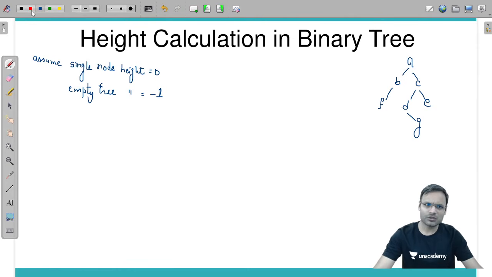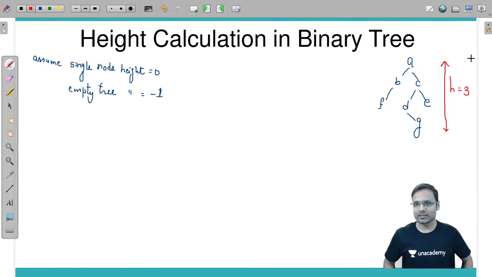What is the height of this tree? Can you tell me? What is the height of this particular tree? Height of this particular tree is 0, 1, 2 and 3. Height of this particular tree is 3.